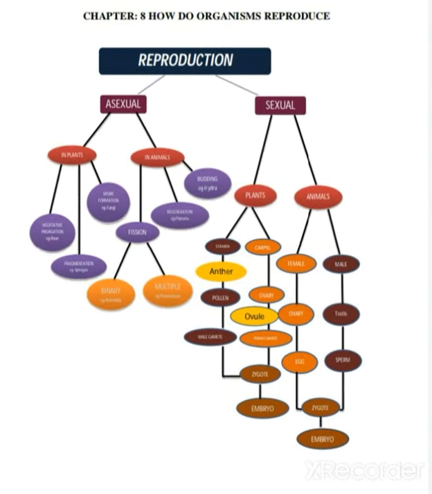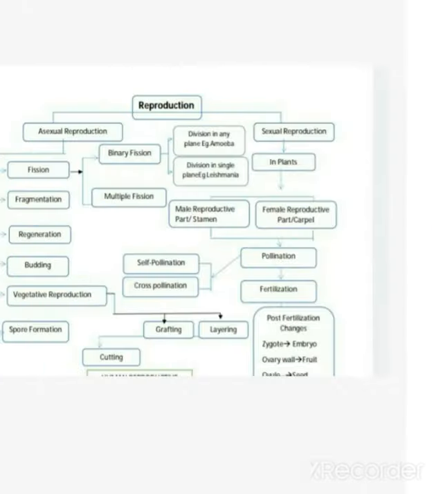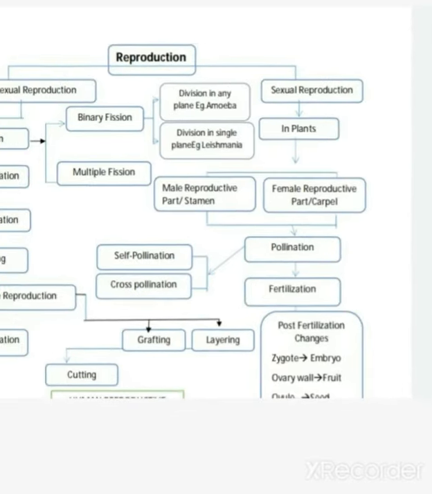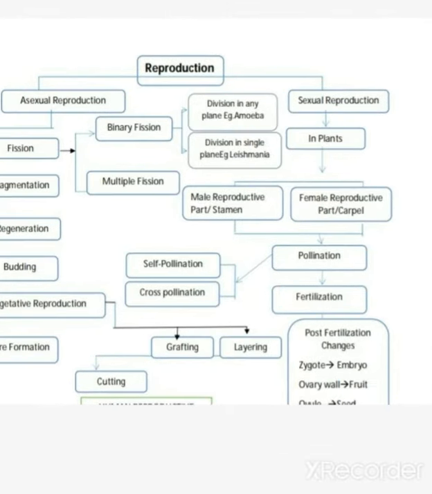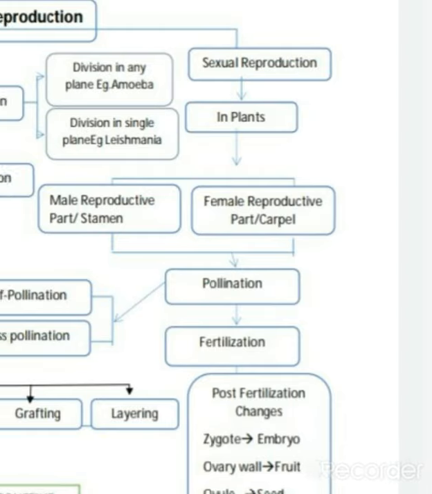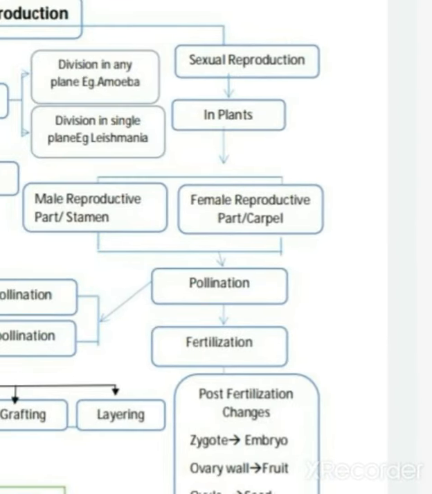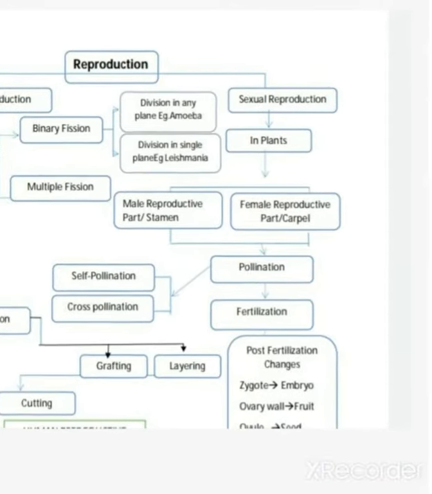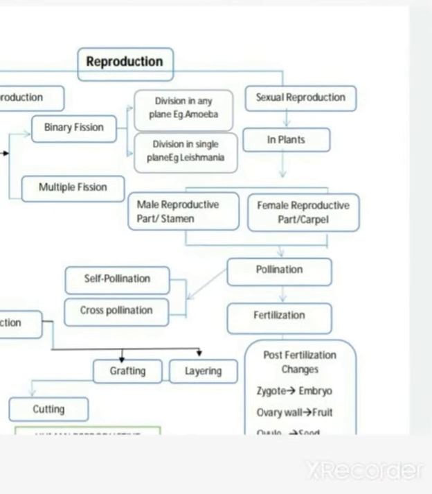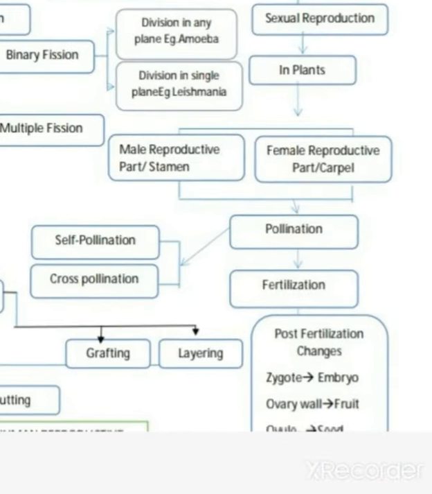So this concept map will be easy for you to understand. I will send it to your classroom, and you can draw this, it will make understanding easy. Here the same thing has been given in another way. Here you see multiple fission and binary fission that I told you. In sexual reproduction in plants, the same way, the female part you call carpel and the male portion you call stamen. And here pollination is also mentioned.